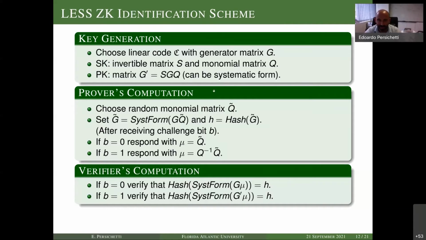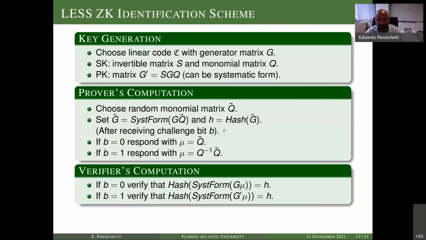So this is the same as above. We said that we can use the systematic form. We might just as well use the systematic form. And then he commits to this value by hashing it and sending the hash value of G tilde. So we now have a code G that we start from that is known. We produce a public key G prime. We produce this kind of ephemeral instance G tilde. We send it to the verifier.